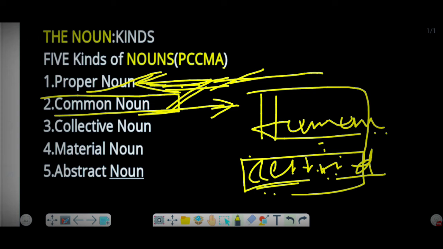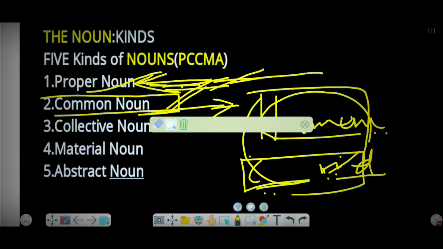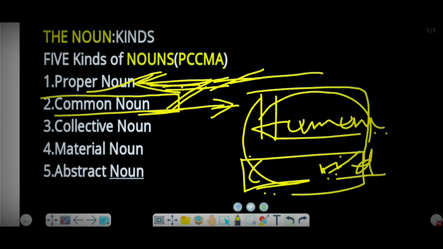It tells us about a particular group, and when it does, we mean that it is a common noun.